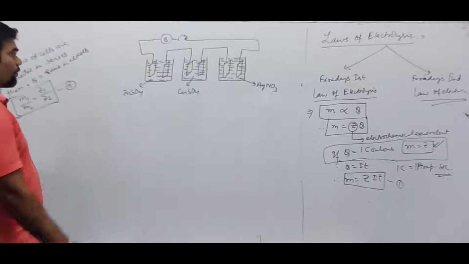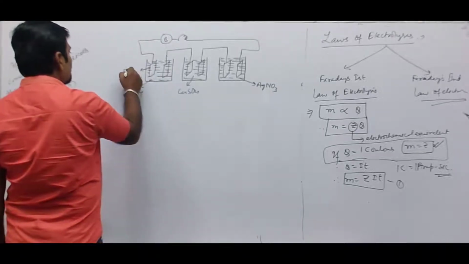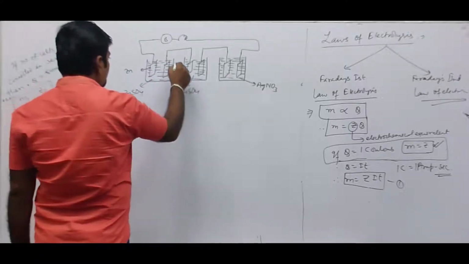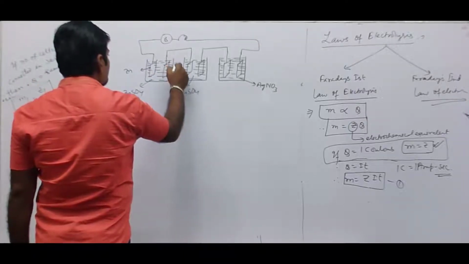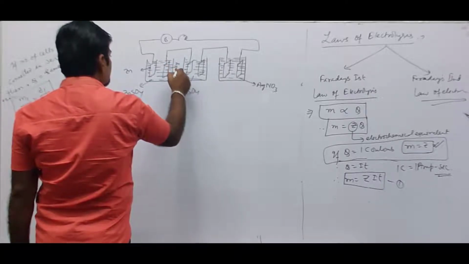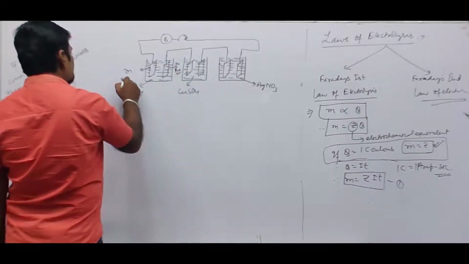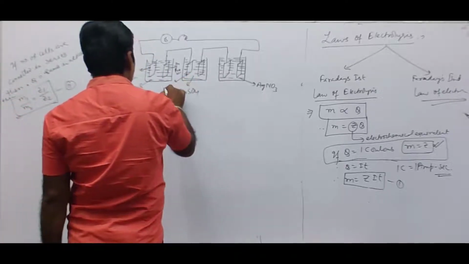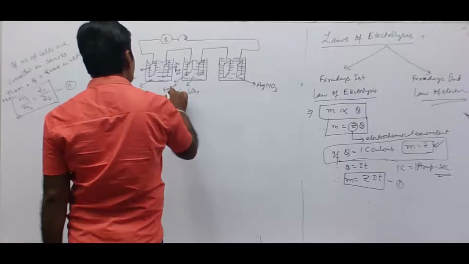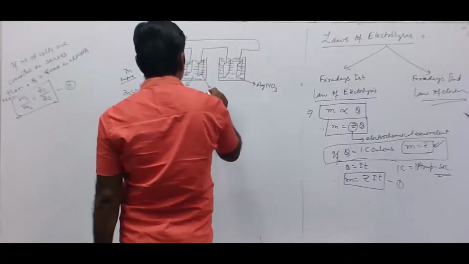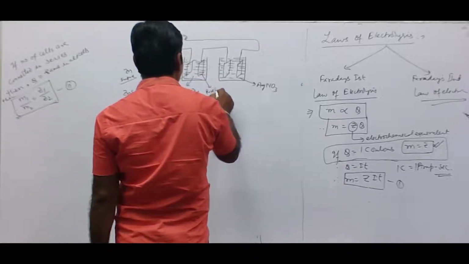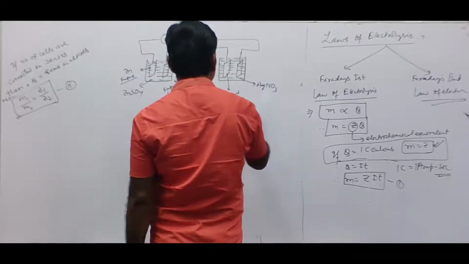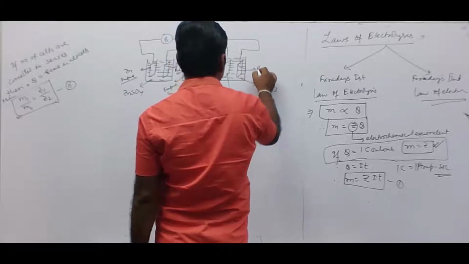We have taken a zinc rod over here. So this is pure zinc, this is impure zinc, there is pure copper, impure copper, there is pure copper, again there is impure silver, and there is pure silver.